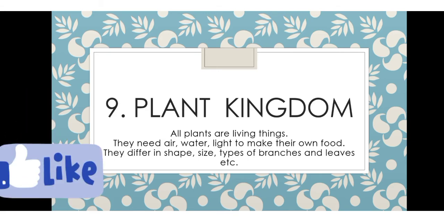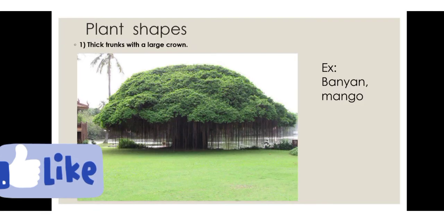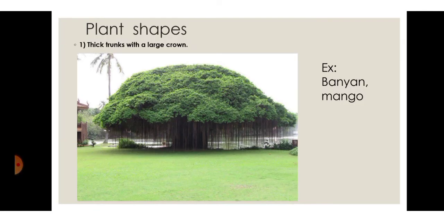Now, plants are a vital part of the living world. Plants differ widely in terms of appearance, size, structure and habitat. There are more than 3 lakh species of plants on the earth. The branch of science that deals with the study of plant life is called botany.